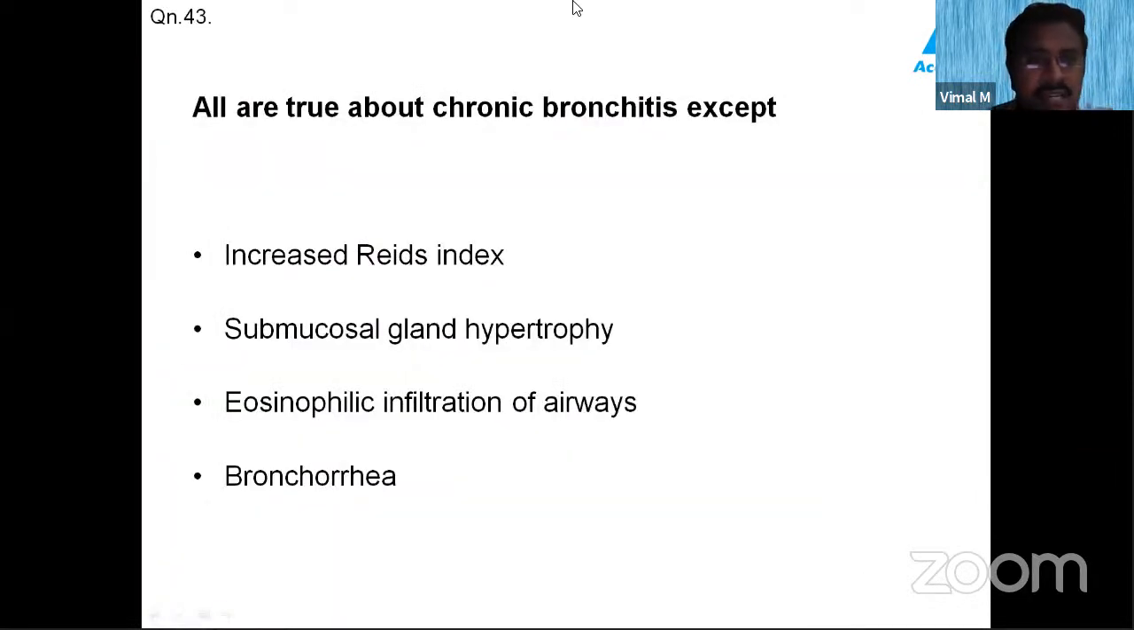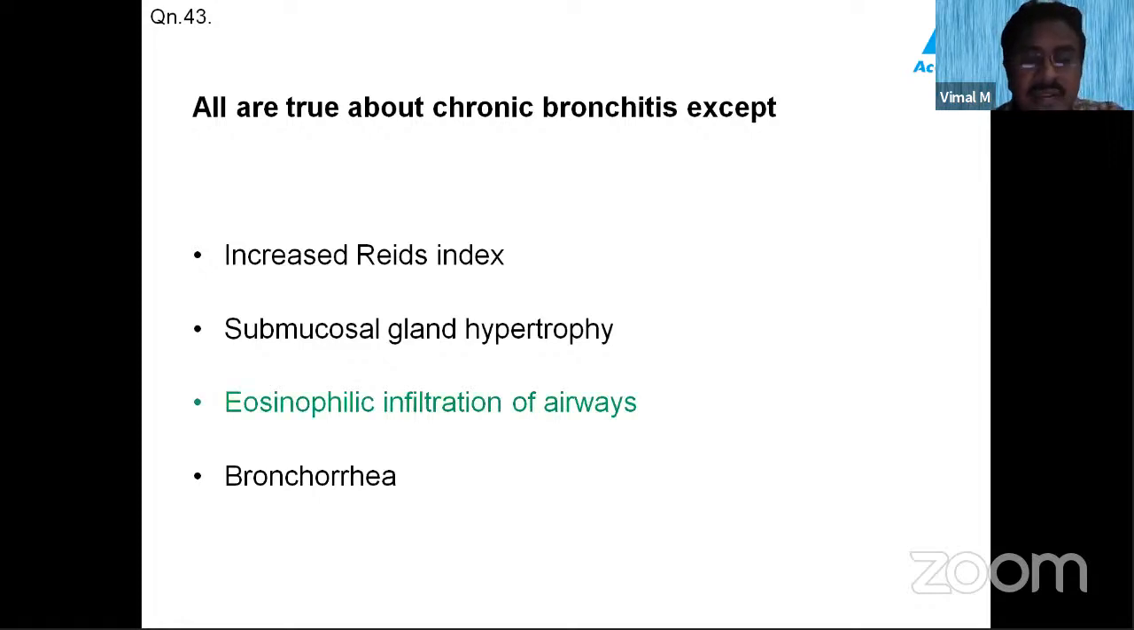So let us solve these questions. All are true about chronic bronchitis except increased Reid index. Yes, the normal Reid index is around 0.4, and in chronic bronchitis it is more than 0.4. Submucosal gland hypertrophy, yes, we saw that it occurs. Bronchorrhea means increased mucus gland production, which occurs in chronic bronchitis because the glands are undergoing hypertrophy.